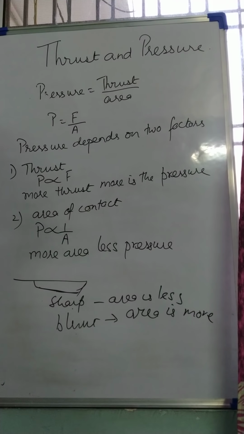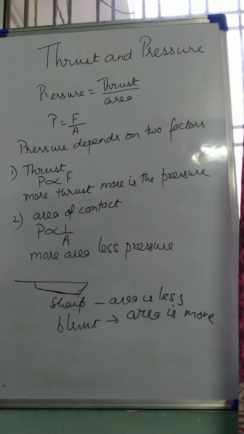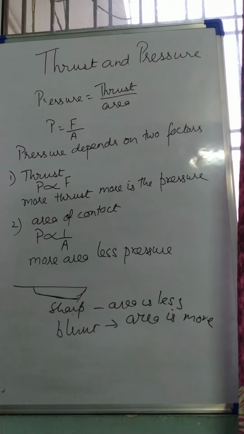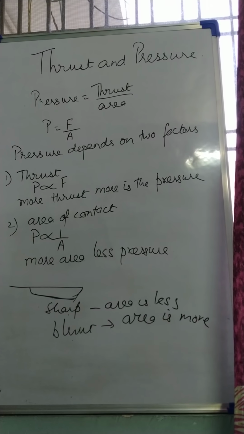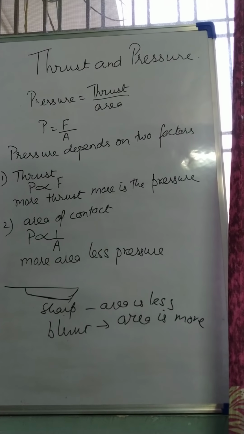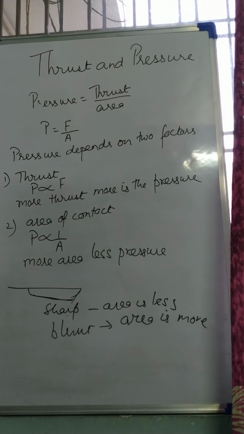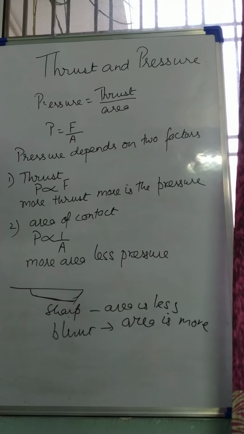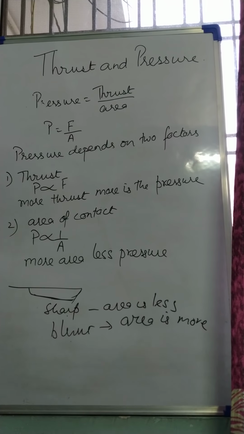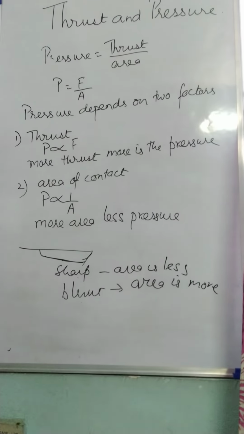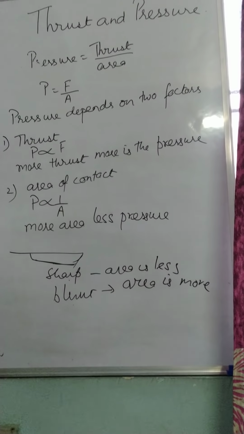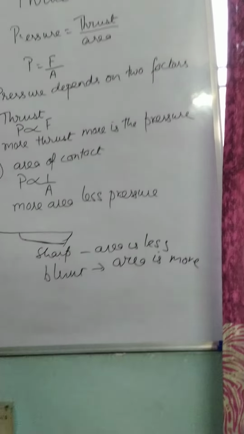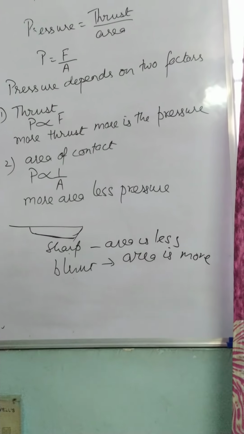Similarly, have you noticed different vehicles? If you remember, the tires of your bicycles have very little area. Then you come to the scooter, the area increases. When it comes to a car, the area still increases. And when you move on to vehicles like buses and trucks, they have even double tires. And as the weight of the vehicle increases, like a tractor or a tanker, you will find the wheels having a much wider area.